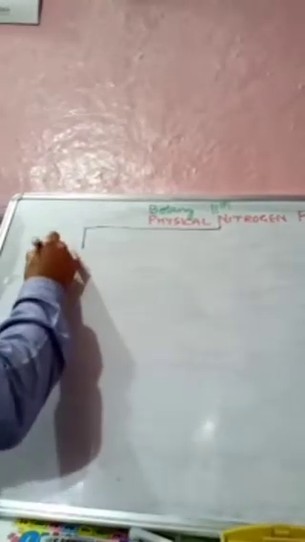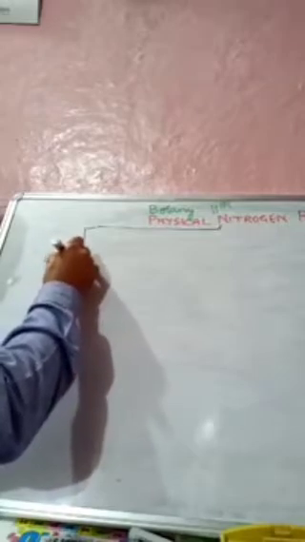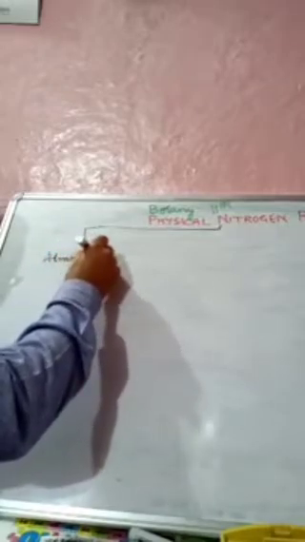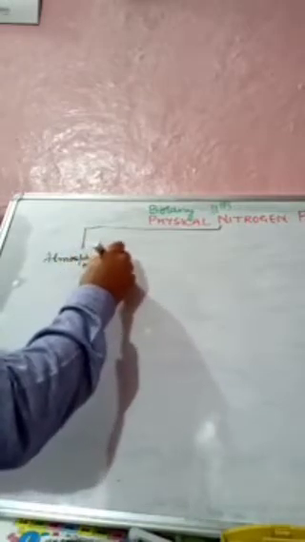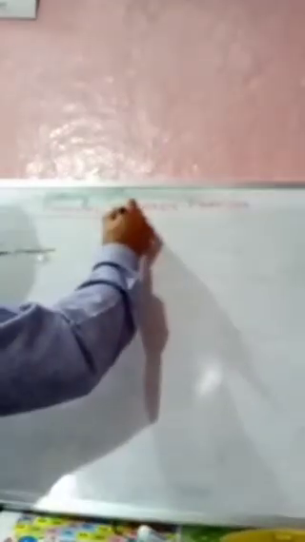First one is called atmospheric nitrogen fixation. That is the first type. And the second type is called industrial nitrogen fixation.